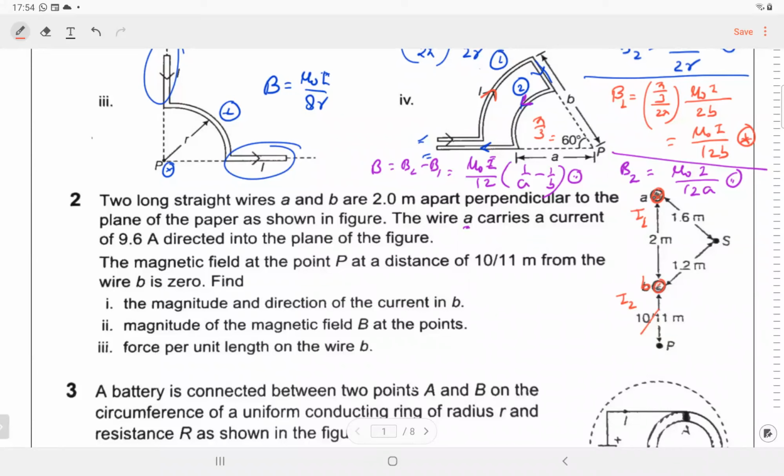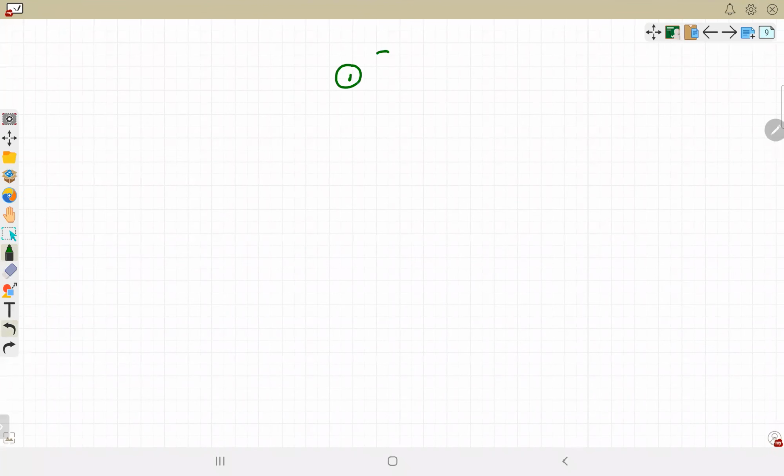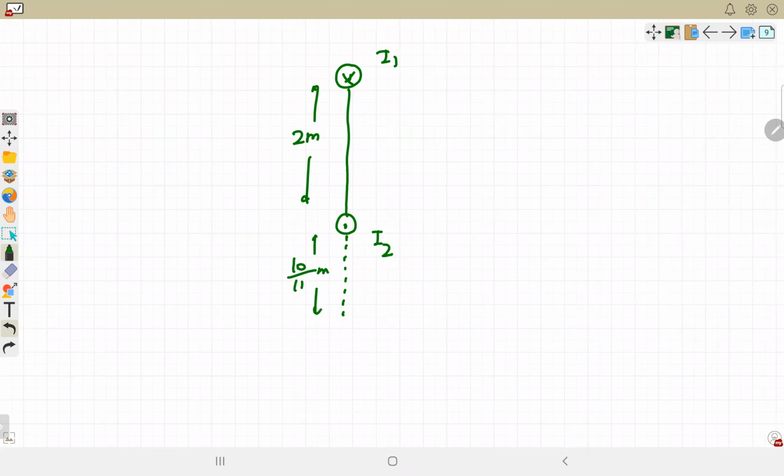I will draw this diagram again. I1 in the wire A and I2 in the wire B. I1 is into the plane. I2 has to be out of the plane. It's not given, but yes, it has to be out of the plane. This is 2 meters and this is 10 by 11 meter. What is the direction of magnetic field at this point P due to the first wire? Use the right hand thumb rule.